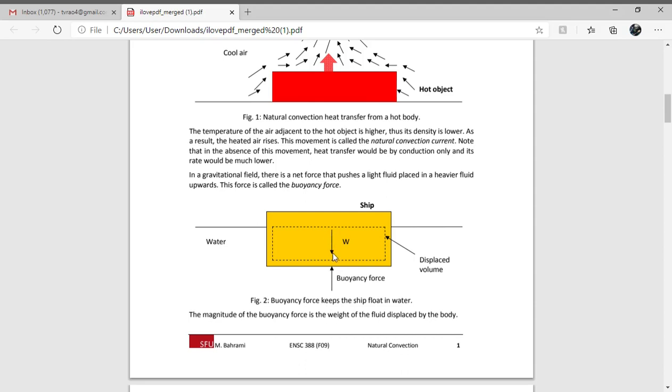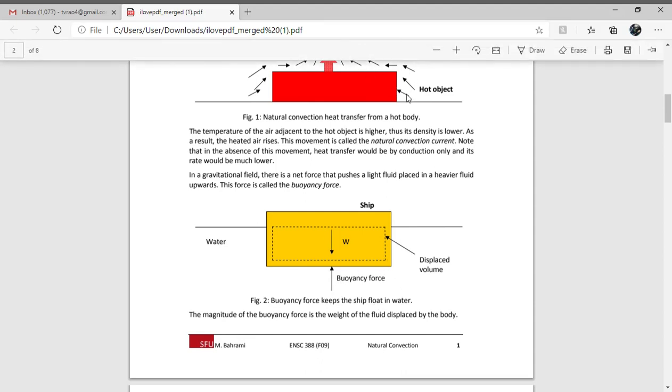So W is the actual weight of the ship, and the weight of the displaced volume of water is the force that acts upwards. Due to this buoyancy force, the actual weight of the ship will be less when the ship is inside the water. So this is called buoyancy force. Buoyancy force is something like hydrostatic force. Similarly, due to circulation of the fluid, there will be some hydrostatic or buoyancy forces also taking place during natural convection.